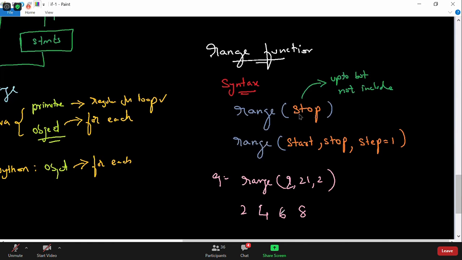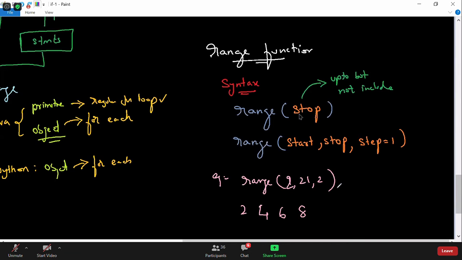So step means basically the difference between two consecutive numbers. It will say go 2 steps, update by 2 steps. This is how you increment by 2. Instead of i is equal to i plus 1, you can write i is equal to i plus 2, right? You can update by 2, by 3, by 4. So if you wanted to update by 1, 2, 3, or 4, that's where the step value comes into the picture.